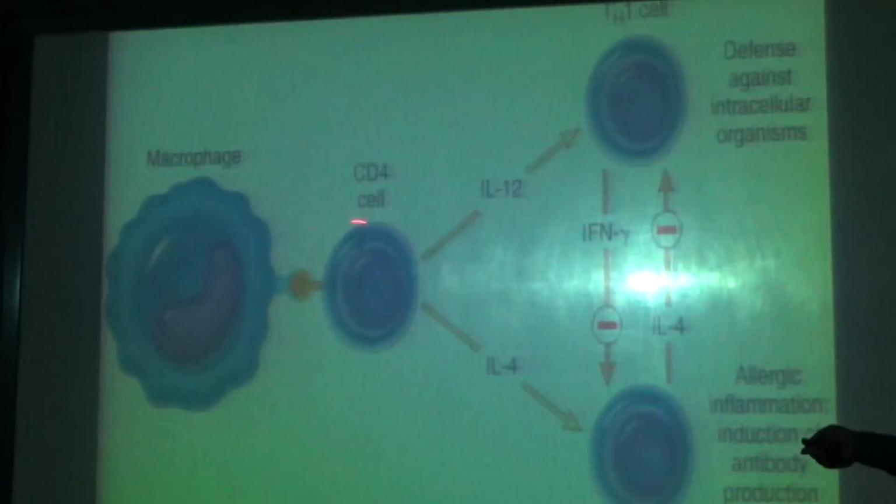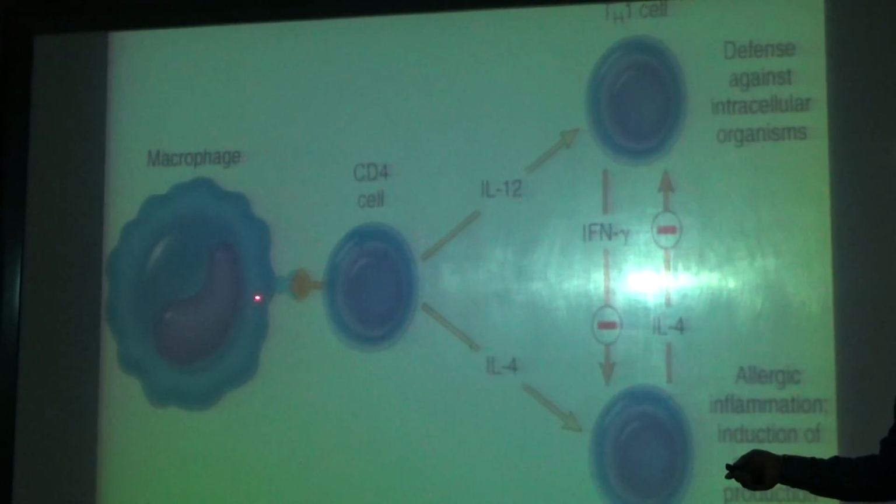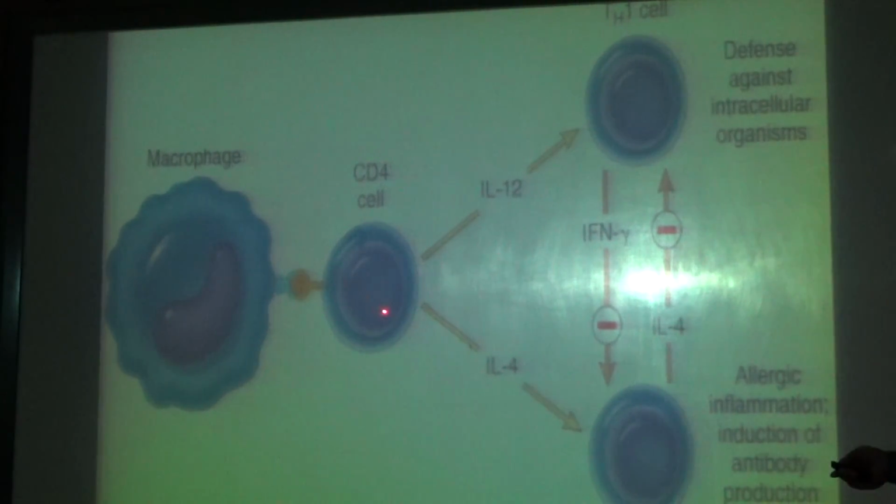Macrophage, CD4 cell, and this is the allergen, any dust, any infection like that. What it does: this CD4 cell activates the type 2 helper cells with the help of interleukin 4. These type 2 helper cells initiate allergic inflammation, and they stimulate B cells. These B cells release immunoglobulin E, and then you will be seeing lots of inflammation, eosinophils. Thereby the smooth muscles are affected, there is a constriction, and it causes bronchial spasm.